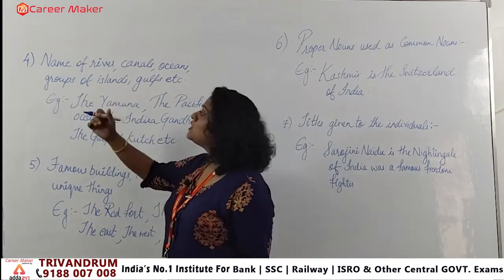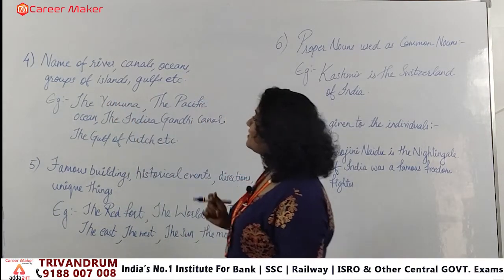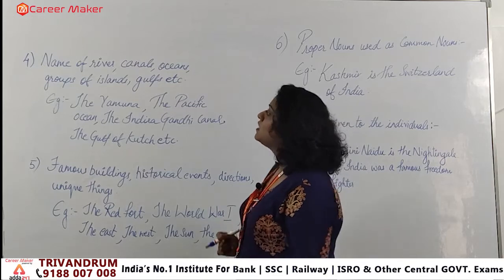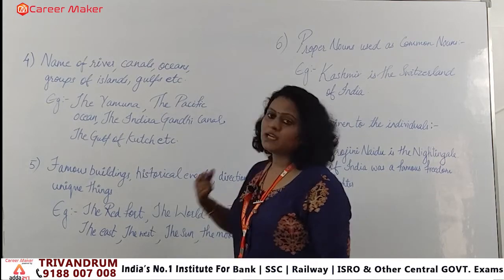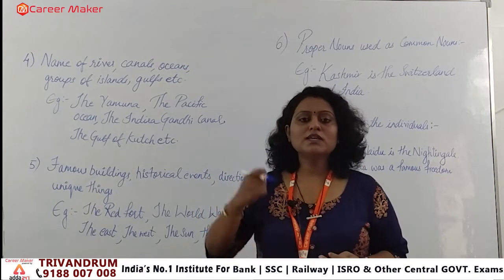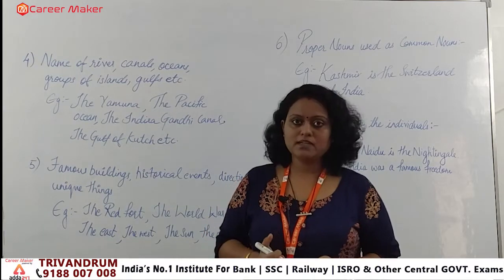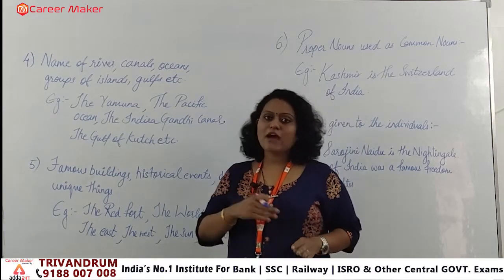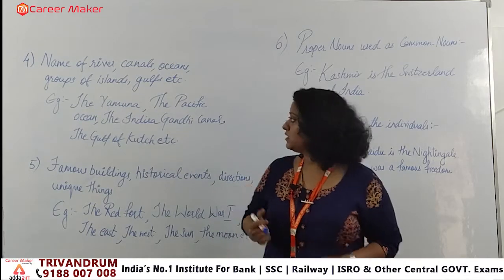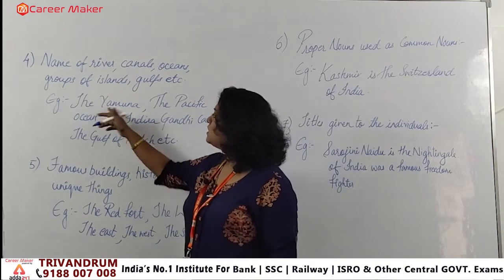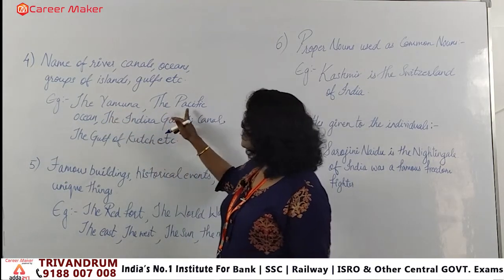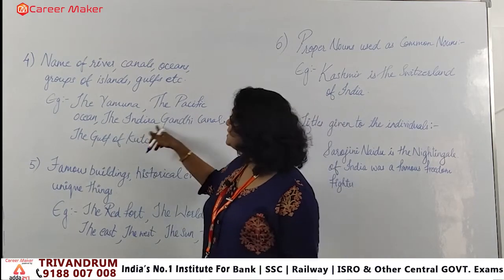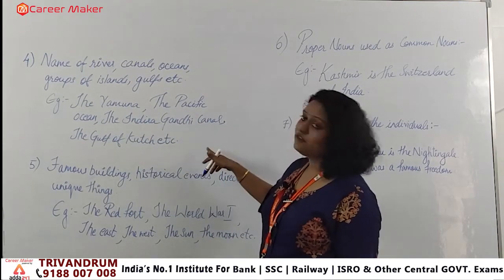So the 4th rule is names of rivers, canals, oceans, groups of islands and gulfs. If we are using these words in a statement, clear? With all these we have to apply a definite article. You can see with the examples I mentioned: the Yamuna river, the Pacific Ocean, the Indira Gandhi Canal, the Gulf of Kutch.